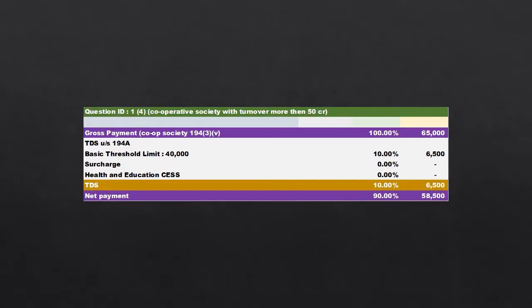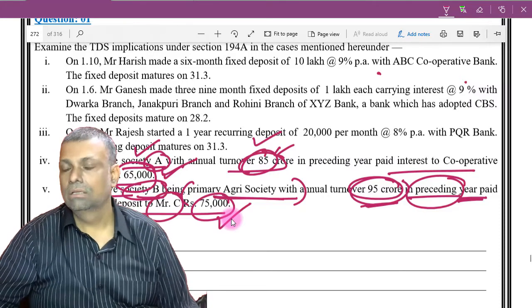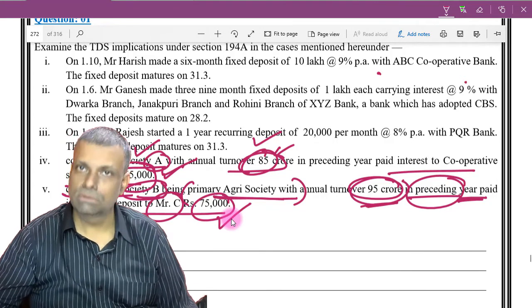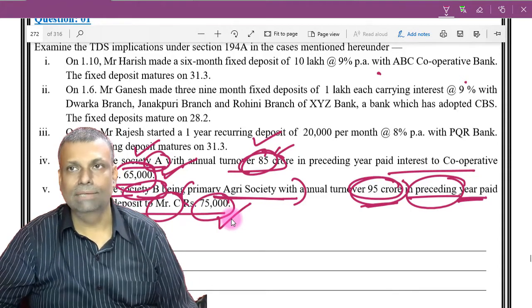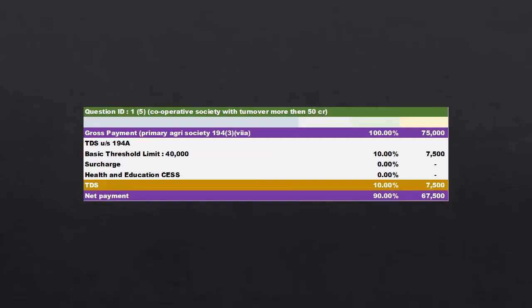See, this is a preceding financial year. So turnover is only to decide whether you are supposed to deduct the tax at source or not. So logically, the intention of the law is that a bigger society with higher turnover will be subjected to the compliances. Otherwise, there is a relaxation for the smaller cooperative societies where the TDS compliance will not be required to be carried out.